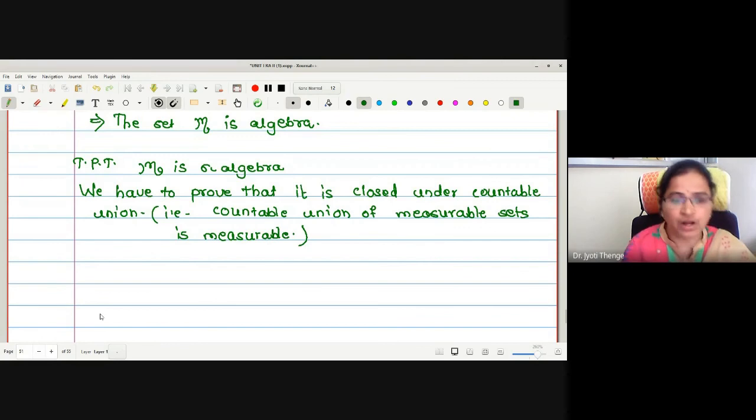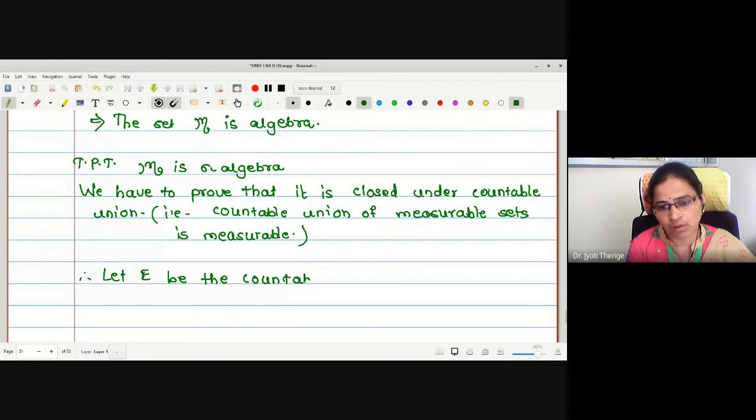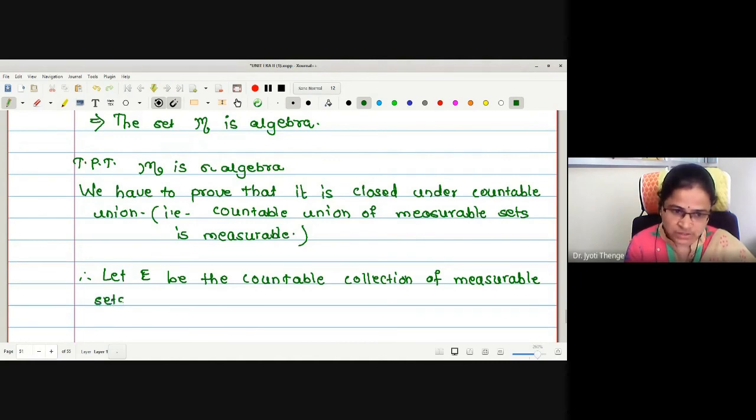Okay. Therefore, now let me consider a countable collection of pairwise disjoint measurable sets. Let E be the countable collection of measurable sets.